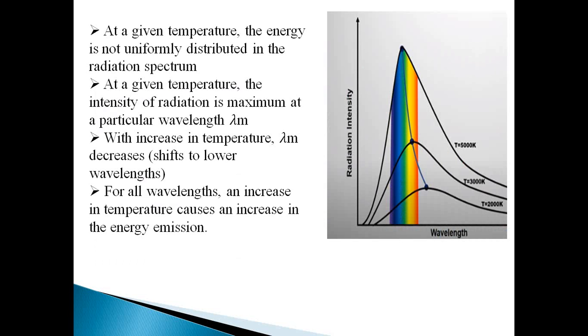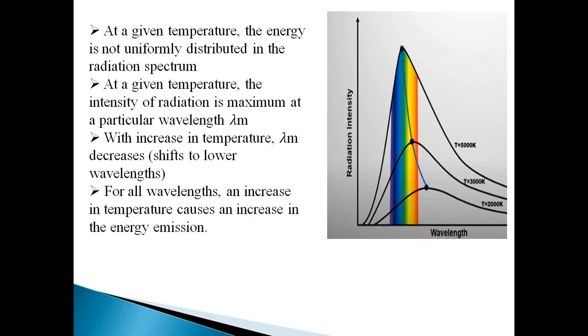This is our graph between wavelength and radiation intensity or emittance. Here for different temperatures we are taking T from 2000 Kelvin up to 5000 Kelvin. See that the peak wavelength keeps shifting towards the left of the graph. The first curve is 2000 Kelvin, then another is 3000 Kelvin, which goes to the yellow region, then it goes to the blue region.